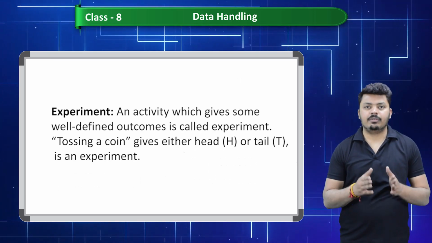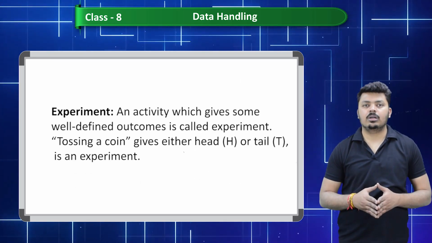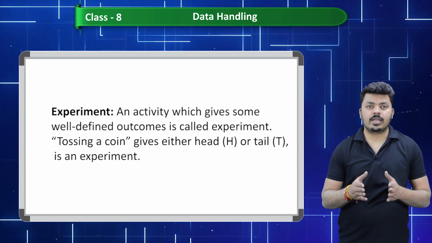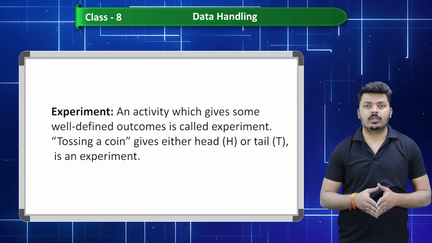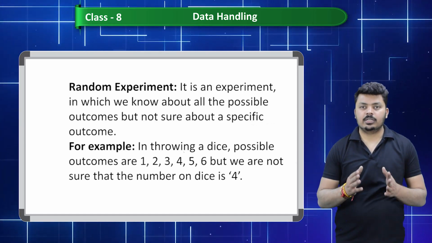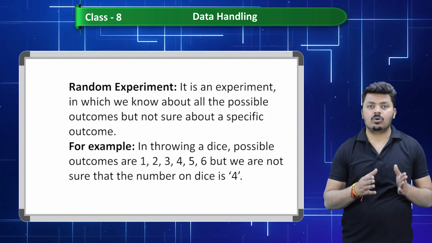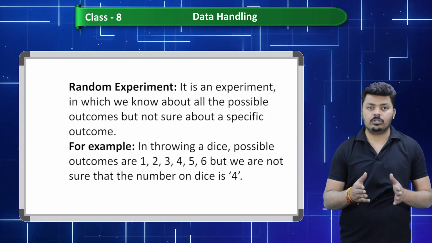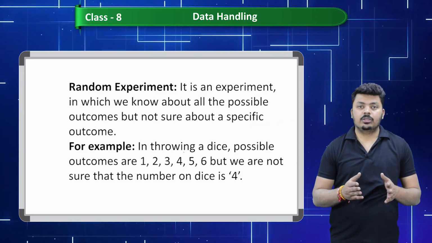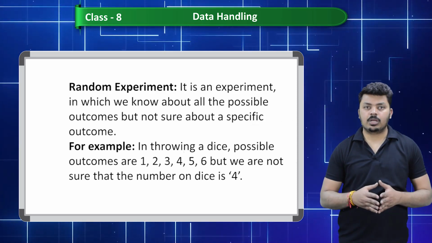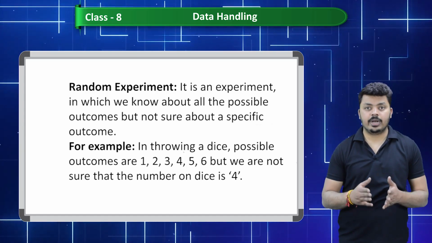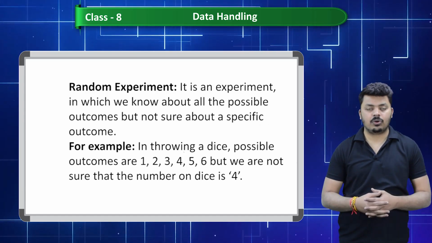Experiment. An activity which gives some well-defined outcomes is called an experiment. Tossing a coin, which gives either head or tail, is an experiment. Random experiment. It is an experiment in which we know all the possible outcomes but are not sure about a specific outcome. For example, in throwing a dice, the possible outcomes are 1, 2, 3, 4, 5, 6, but we are not sure that the number on the dice is 4.